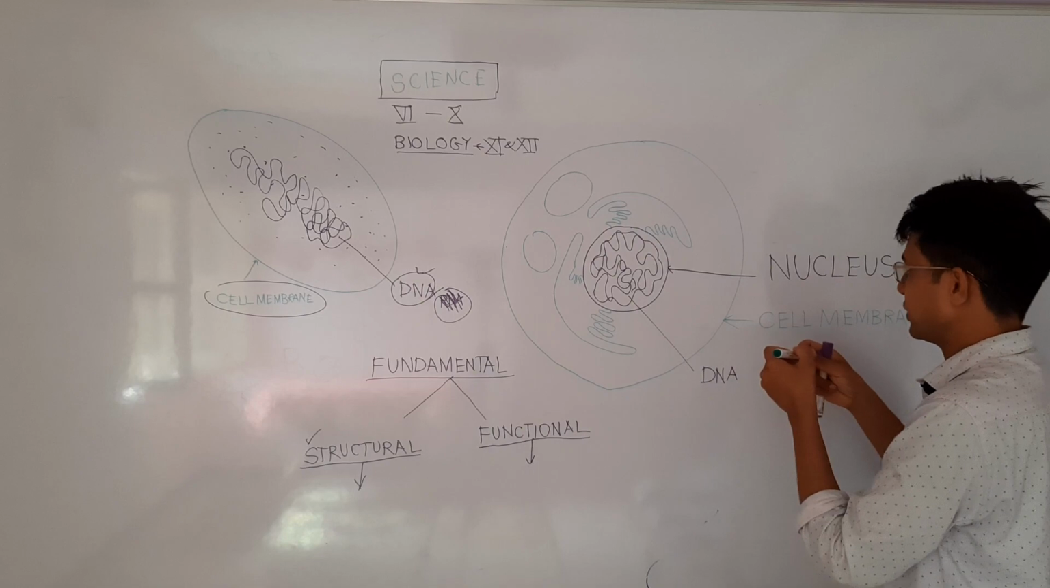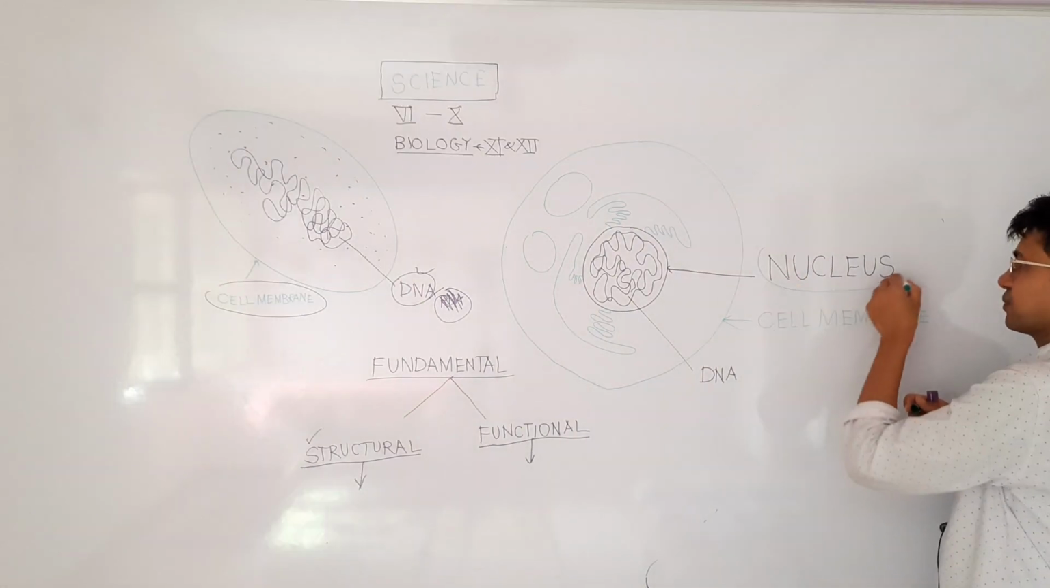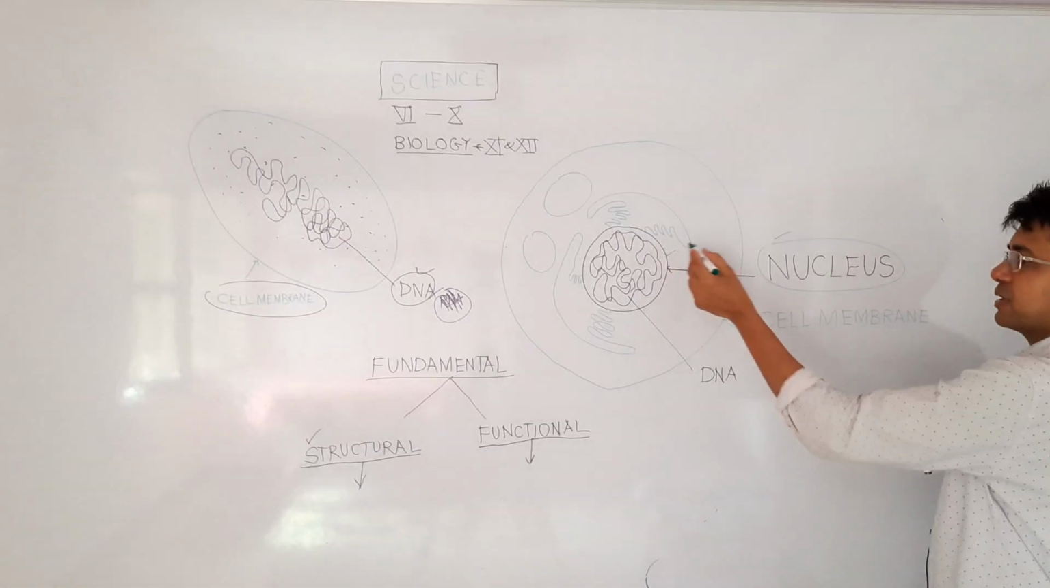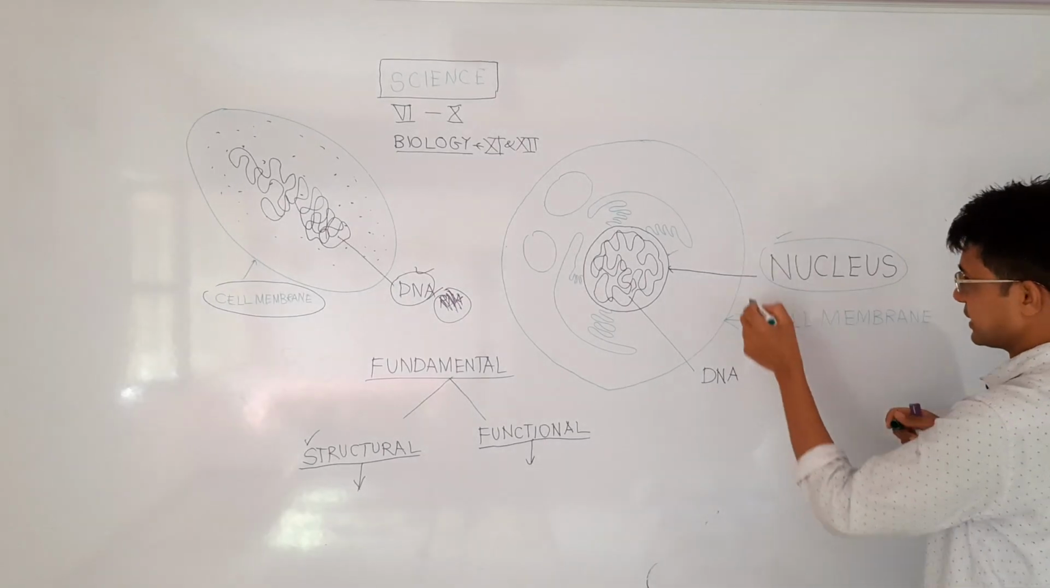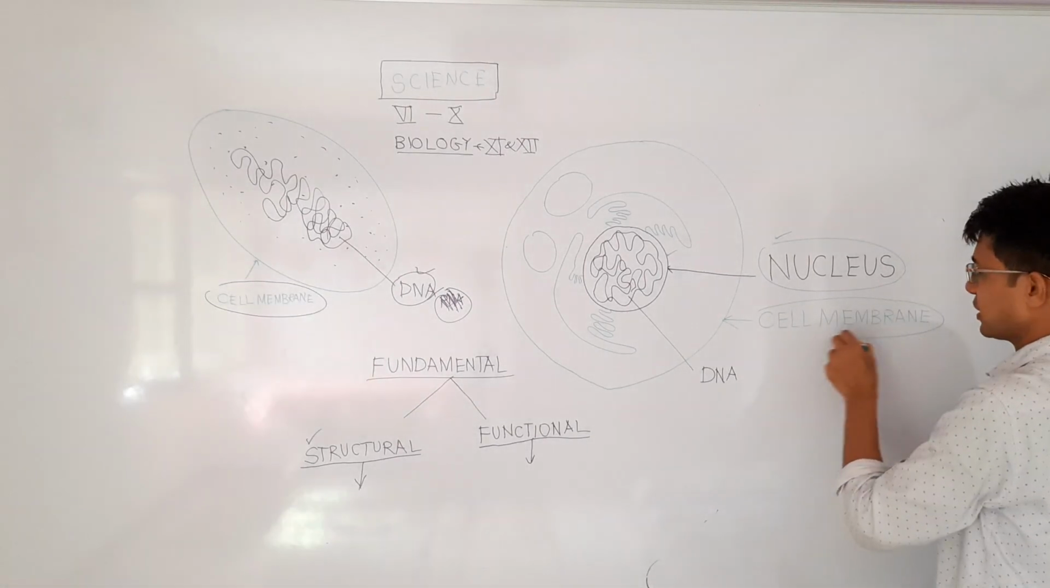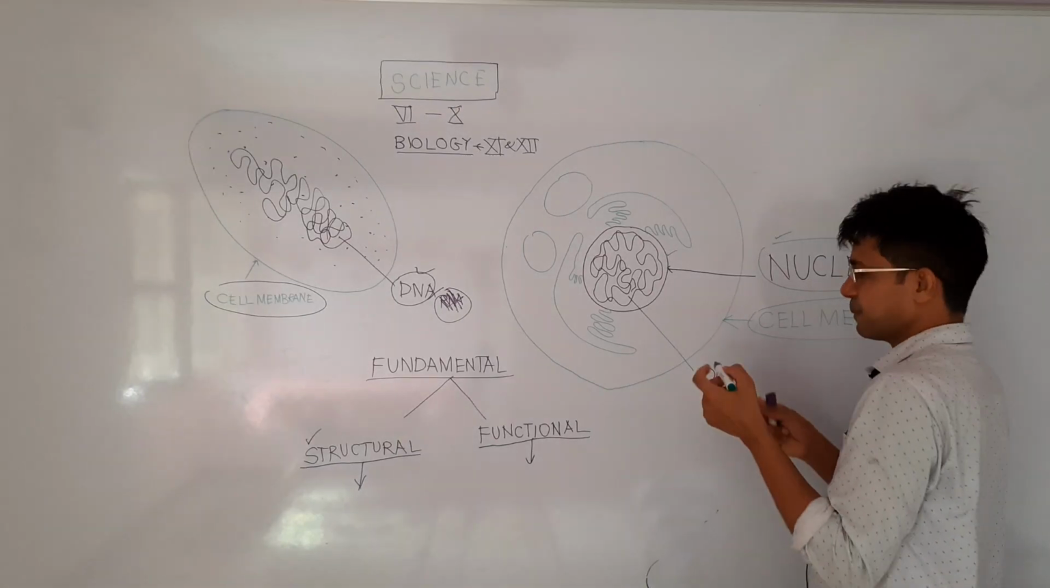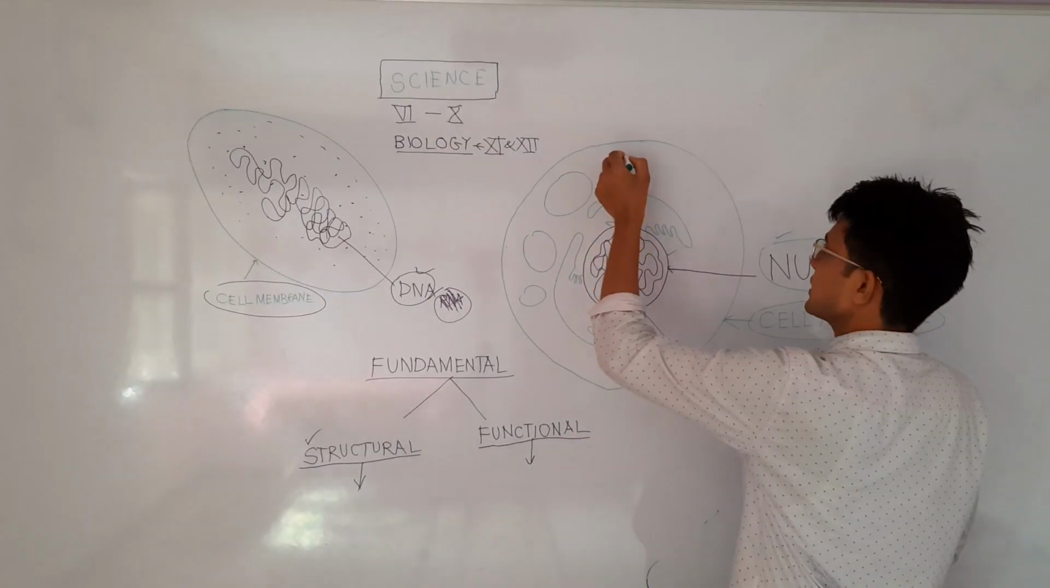This nucleus has a boundary, you can see, and this cell also has a boundary which is called the cell membrane. So with the same type of boundary, we have many compartments inside this cell.